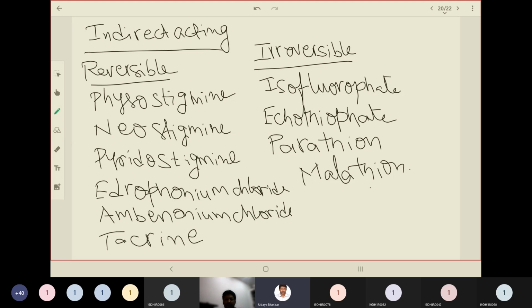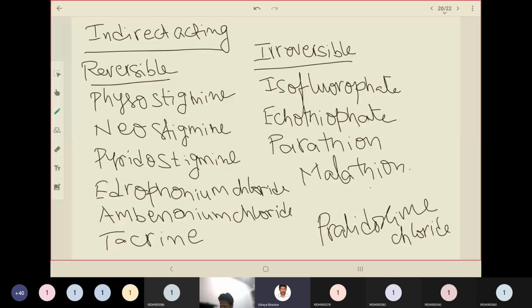As a pharmacist you should be in a position to suggest an antidote. The antidote for such conditions is the drug named pralidoxime chloride. Pralidoxime chloride is an antidote for irreversible parasympathomimetics.